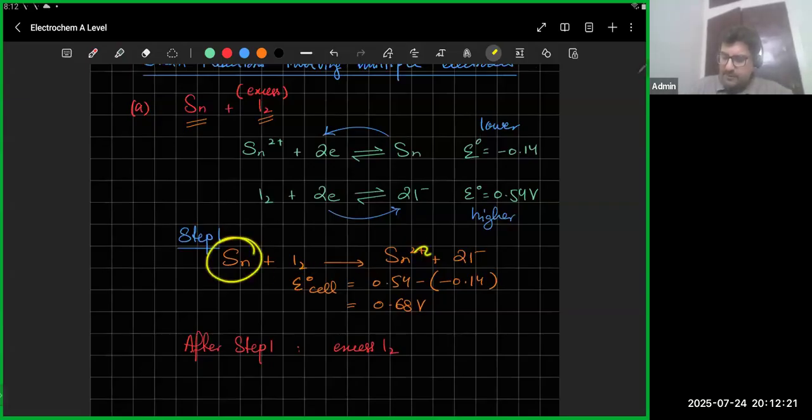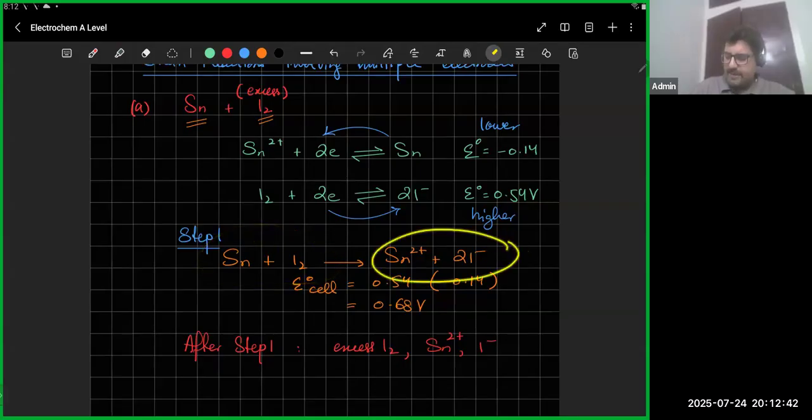And here, what products were formed? The tin got converted to tin 2 plus, right? So the other things in my solution are going to be tin 2 plus because the tin got converted to tin 2 plus. And there's going to be I minus 1 as well. These two products were formed, and there was some leftover iodine from before, okay? So these two reacted, and it ended up forming this. We got this in the solution, and there's leftover iodine.